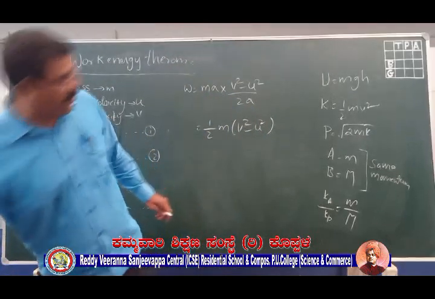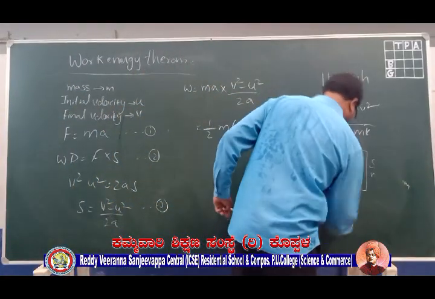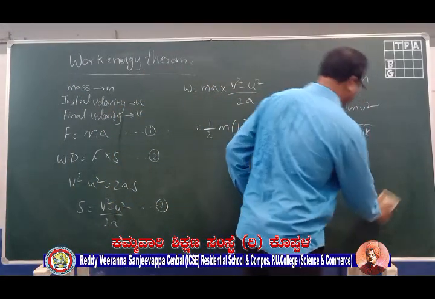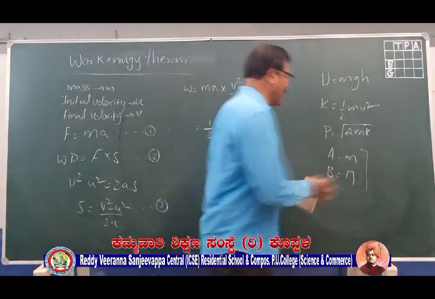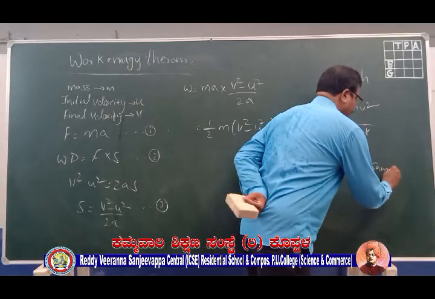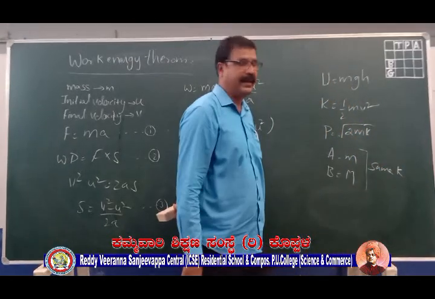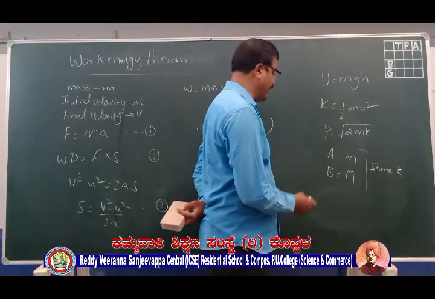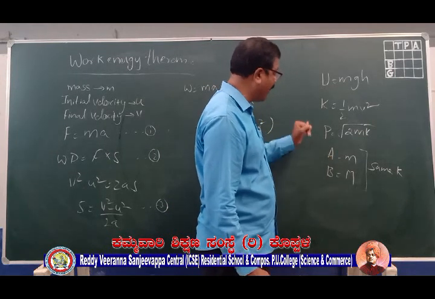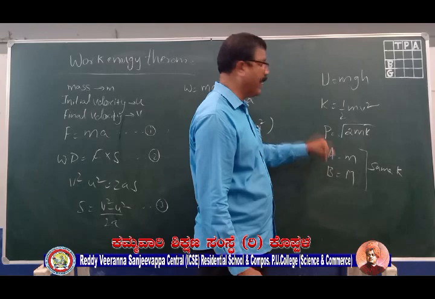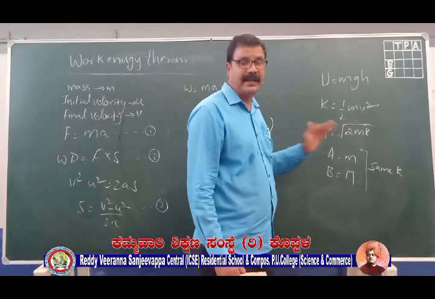In the same way, let us say these bodies have the same K, the same kinetic energy. When they have the same kinetic energy, the body having more mass will have more momentum compared to the body having lighter mass.